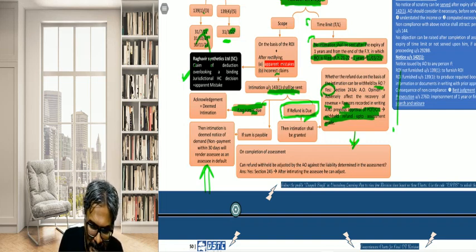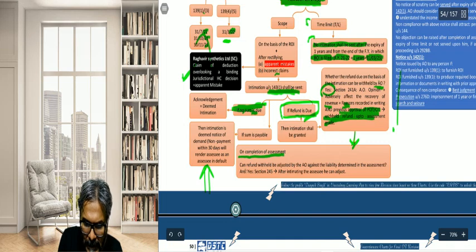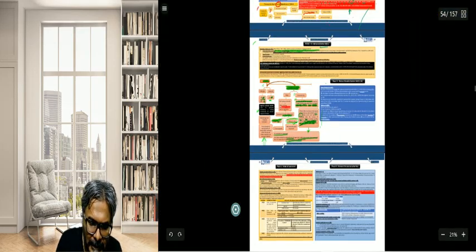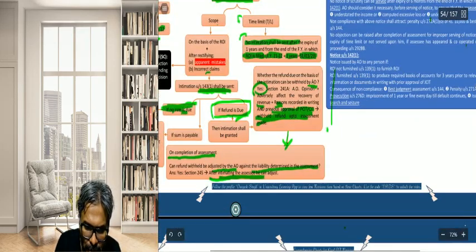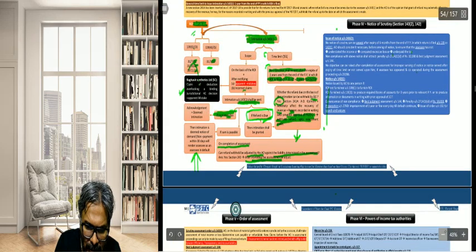And the answer is yes. On the completion of assessment, the refund withheld can be adjusted by the AO against the liability determined for the assessment. The only thing he needs to do is intimate the assessee about such adjustment that he makes.